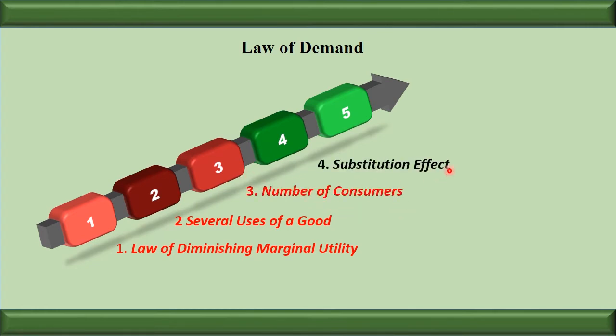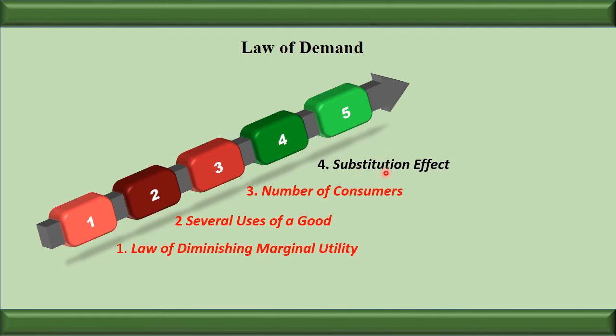Next is substitution effect. Listen, substitution effect means what? Suppose the price of the main goods increases. There is no change in the price of the substitute goods. The price of the substitute good is the same. There is only change in the price of the main good. So what will happen when the price of the main good increases? More and more people who are consuming the main good will start shifting toward the substitute goods. The effect is fall in demand.